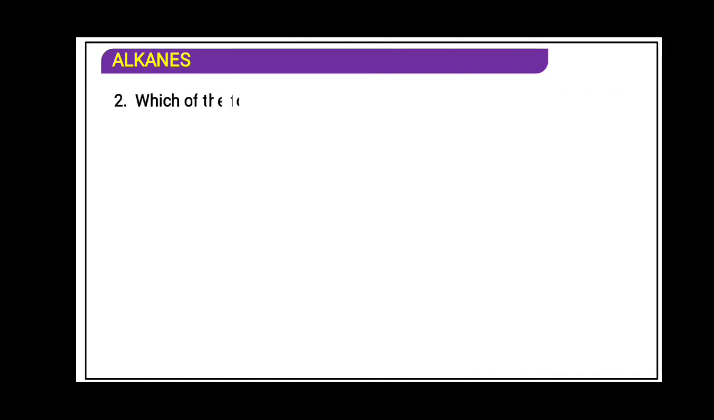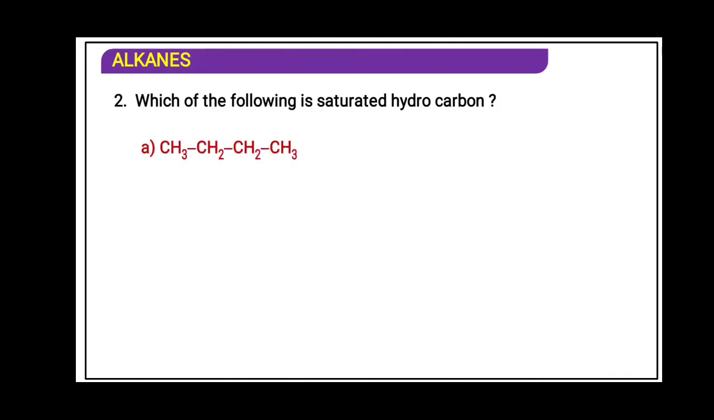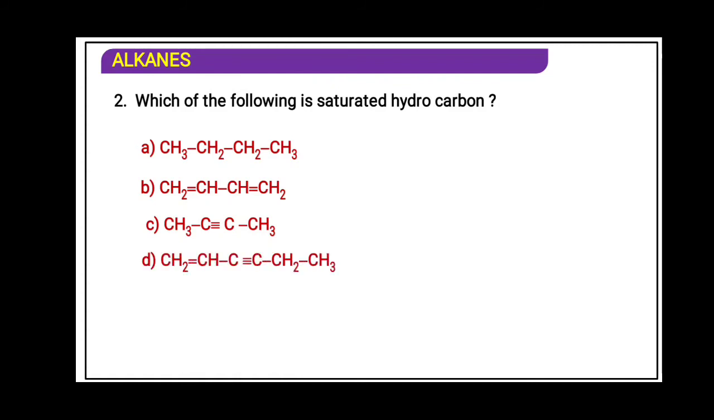Next question is in front of your screen. Which of the following is a saturated hydrocarbon? A, B containing double bond, C containing triple bond, D containing double and triple bond. Come on, answer the question. Your time starts. The answer is A, right answer. Very good.